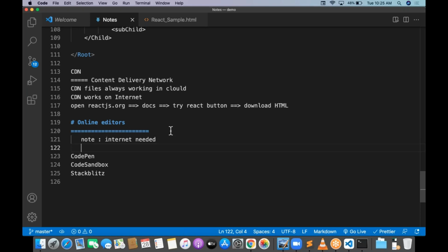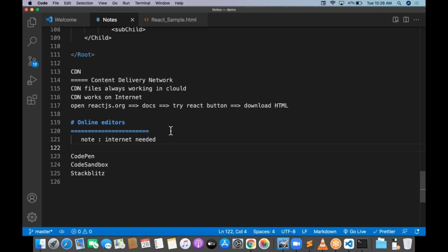If you're not able to connect to the internet, you can't go with an online editor, you can't go with the CDN, and you can't go with the node project installation either. If you want to download the project first, internet is compulsory. After downloading the project, even if the internet is not there, you can make changes and it will work.